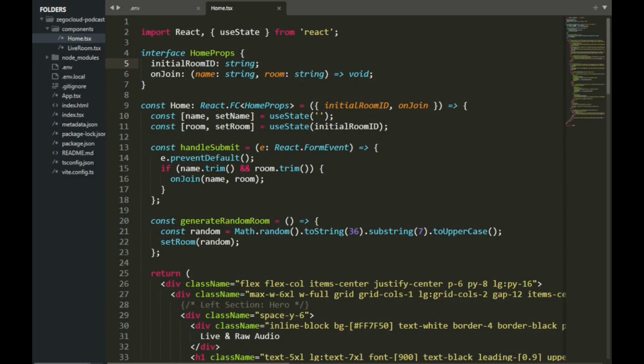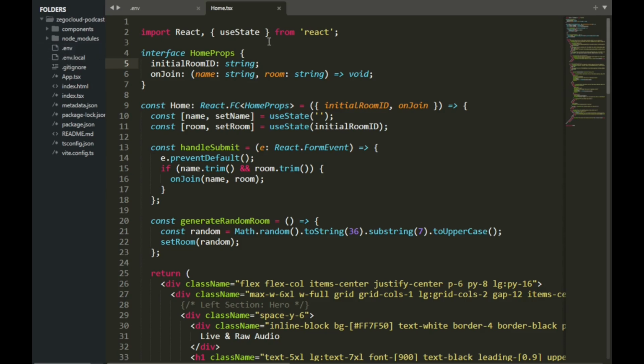Okay, so here's my whole setup, my whole project structure. We have the components, the modules as well, the node environment, and this is where you are going to place your environment variables, which are the app ID and then the app secret that we get from the ZEGOCLOUD console or dashboard.